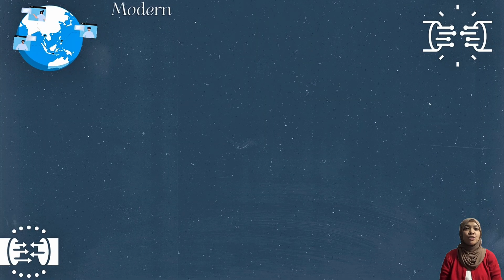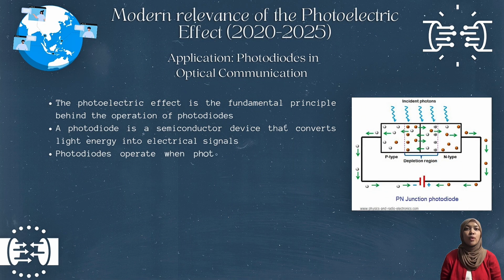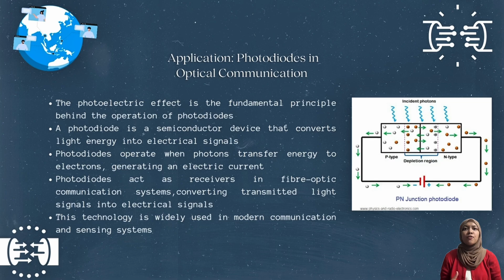So we move to the next slide, which is the application of photodiodes in optical communication. Next, I will discuss one modern application of the photoelectric effect, which is photodiodes in optical communication. The photoelectric effect is the fundamental principle behind the operation of photodiodes. A photodiode is a semiconductor device that converts light energy into electrical signals.